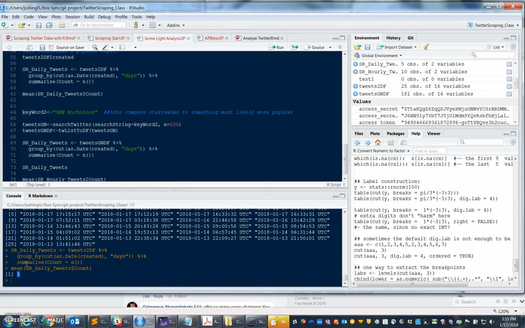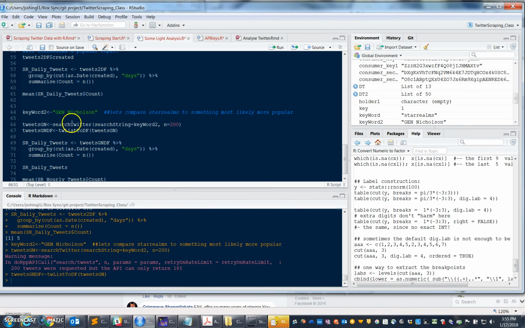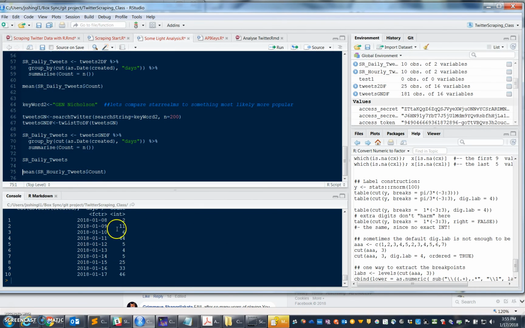So let's compare it to something that's probably a little more popular. I decided to scrape Twitter data for General Nicholson. General Nicholson is the chief of mission in Afghanistan. Let's see how many times he pops up on a daily basis. I also scraped 200 days. Notice how only 181 returned, because in the last 200 days there were only 181 retweets with his name in it. And on a daily basis, there is an average of 18.1. So our conclusion is that General Nicholson is more popular than the card game Star Realms.